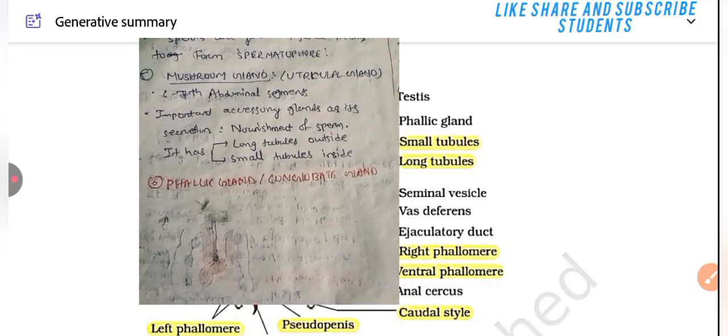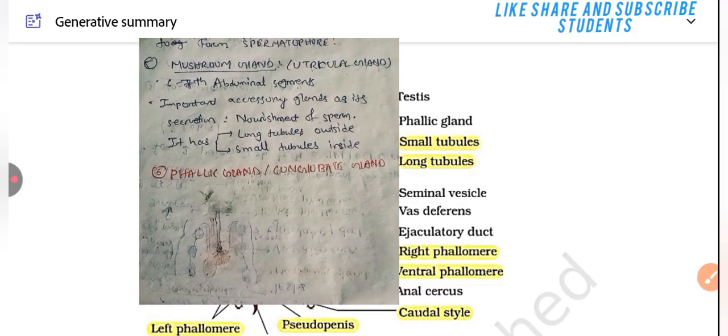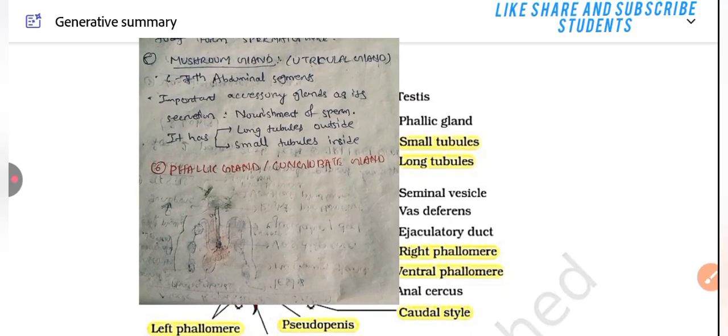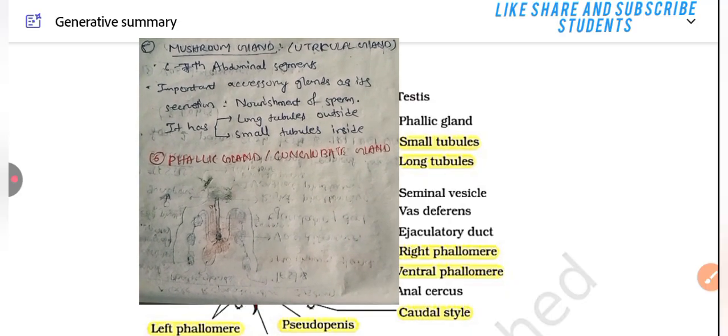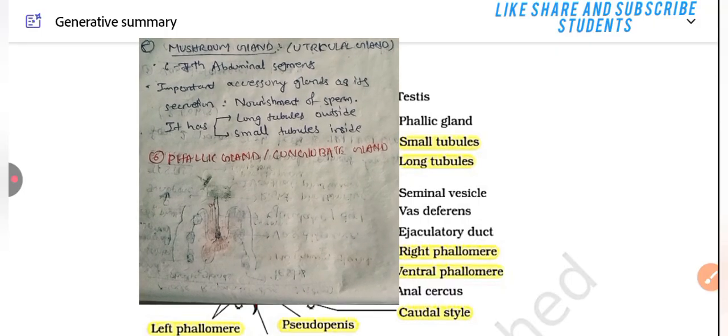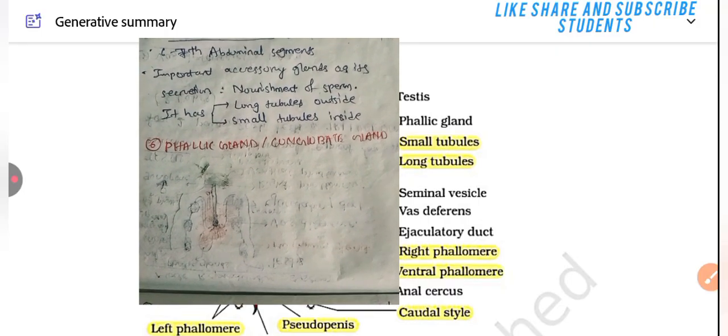Mushroom gland is also called the utricular gland. It is present in the 6th and 7th abdominal segments. It is an important accessory gland whose secretion provides nourishment for sperm. It has long tubules outside and small tubules inside.